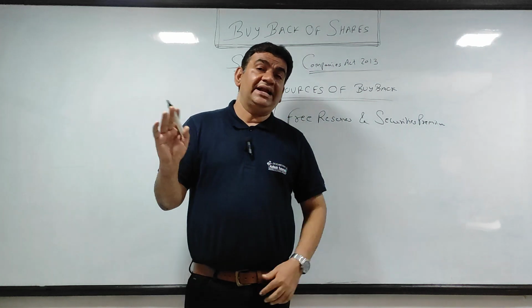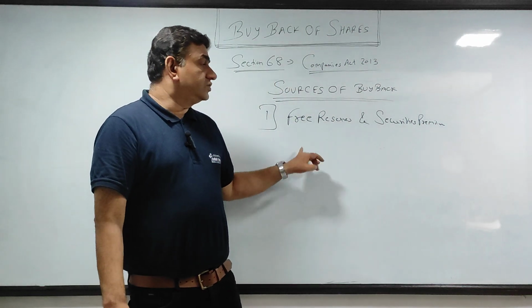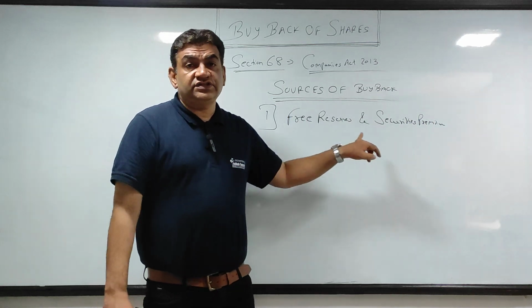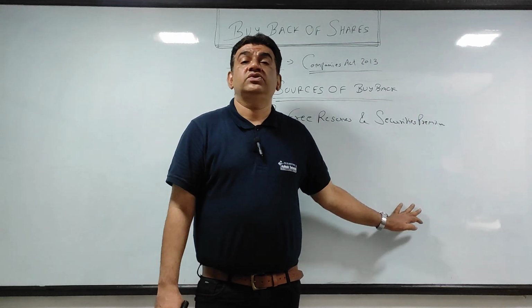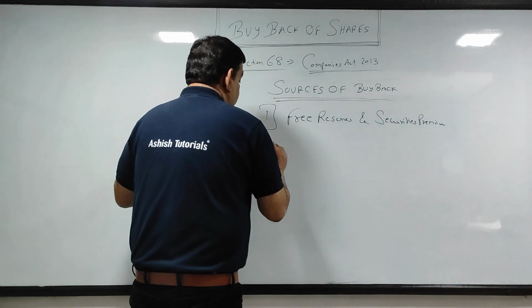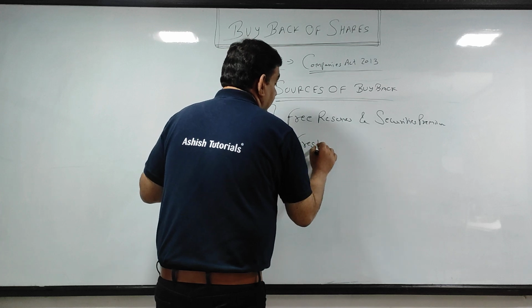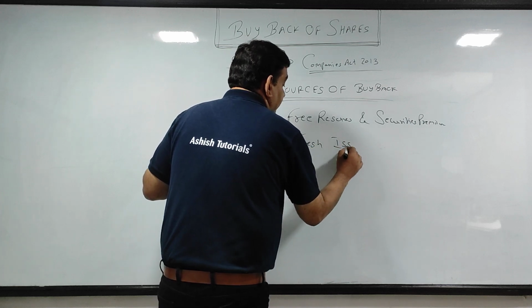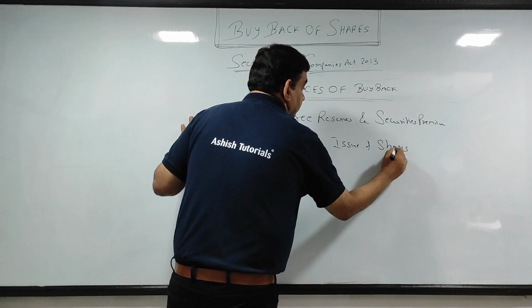So one source is free reserves and securities premium. Remember, what you all had done on redemption of preference shares in SY, there it was only free reserve, securities premium was not allowed, but here you can use securities premium. And the second source, which you all have done in SY also, is fresh issue of shares.